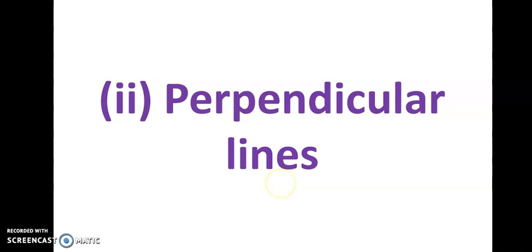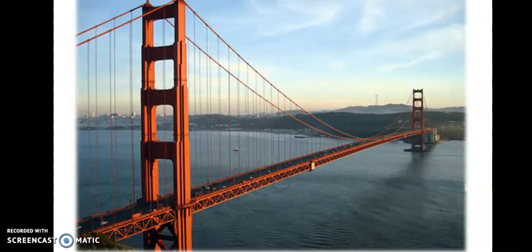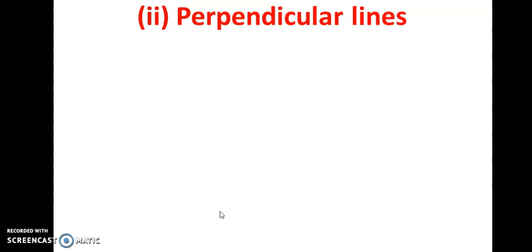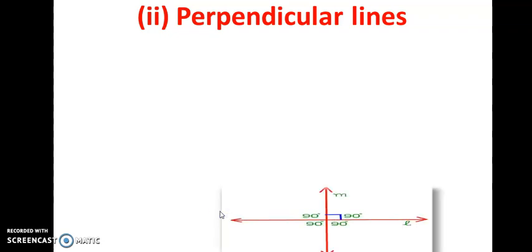Children, tell me, what is this? Yes, this is a bridge. Can you identify any line here? This supporting pillar and the road, isn't it? These are perpendicular to each other, no? So, can you tell me now, what condition is necessary for two lines to be perpendicular to each other? Yes, two lines should intersect to form a right angle.